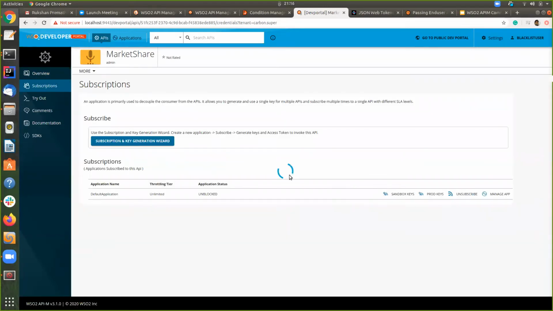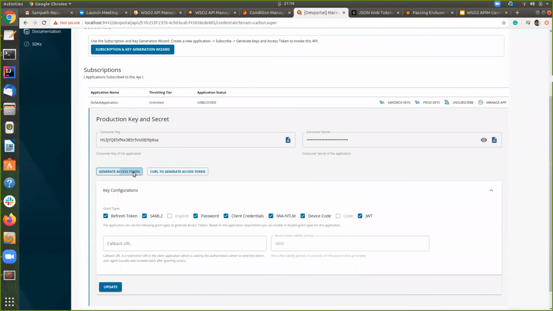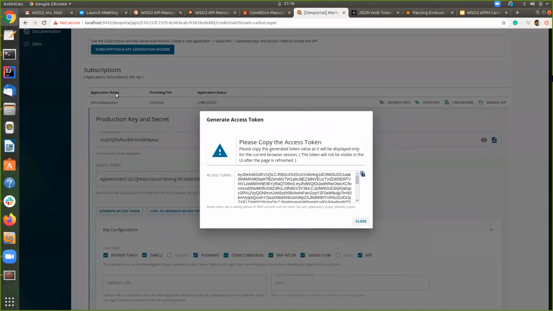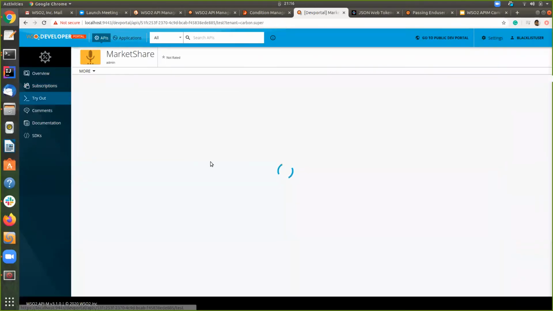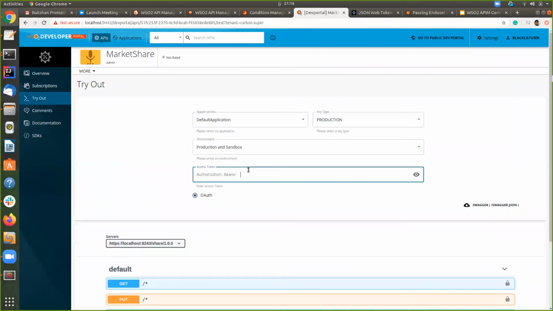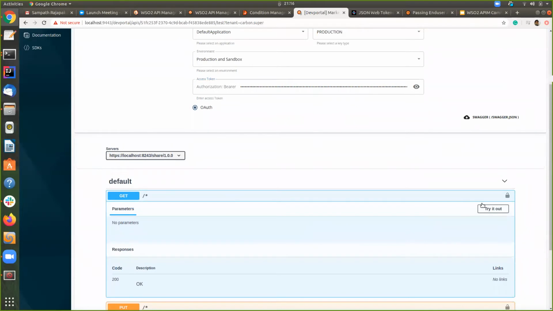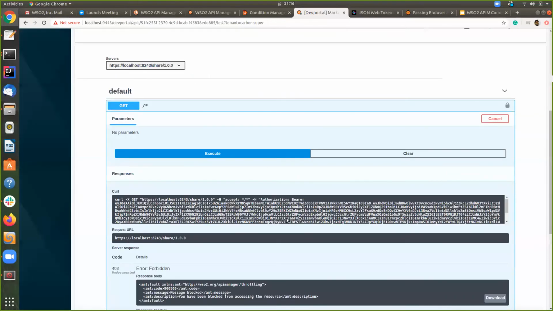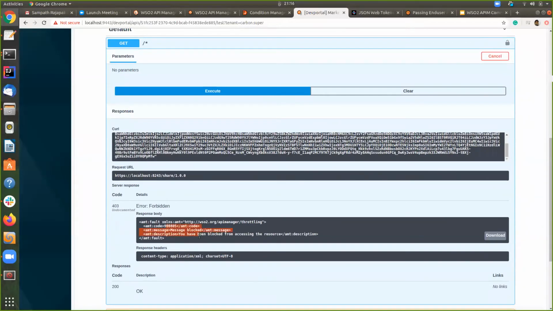And let's quickly generate a token. And I'm invoking this, and you can see the message: this request is blocked, and you can't access this resource.